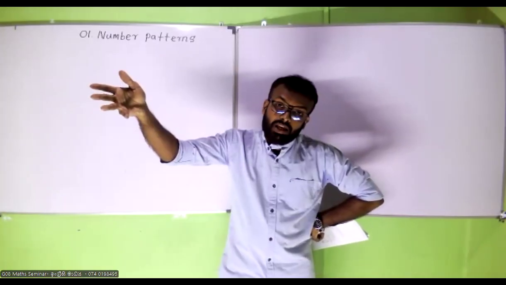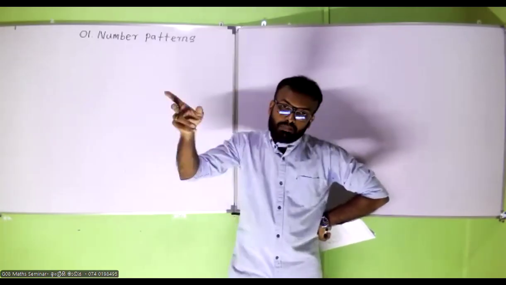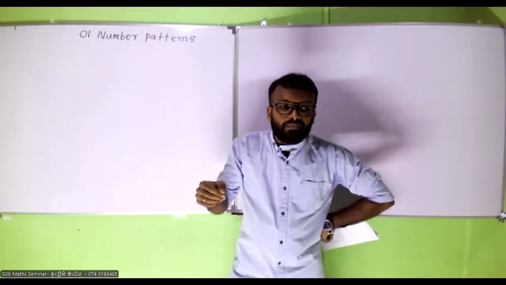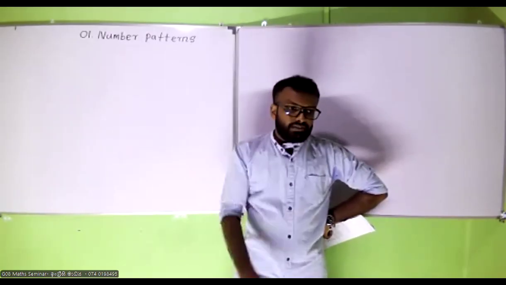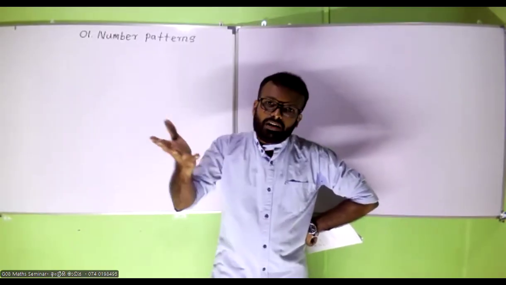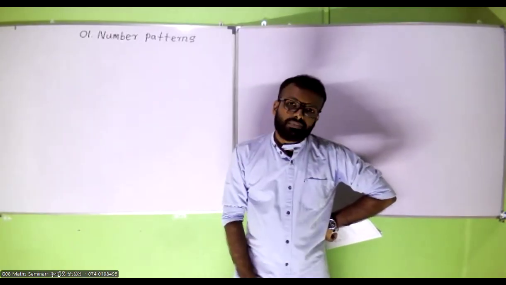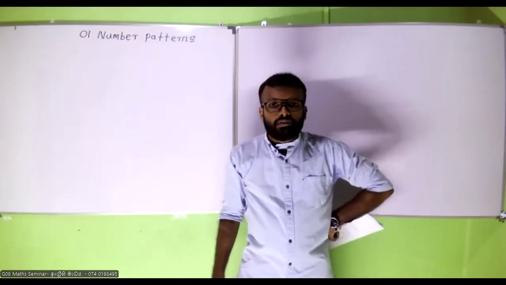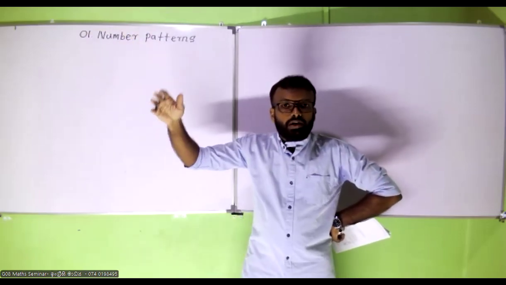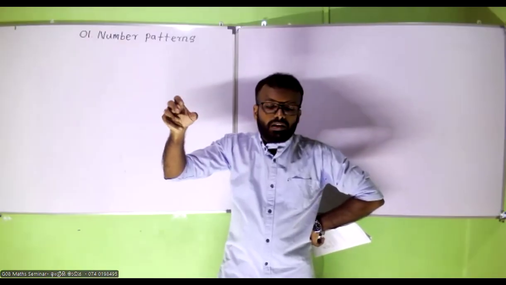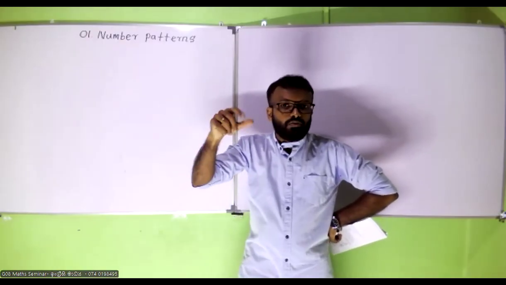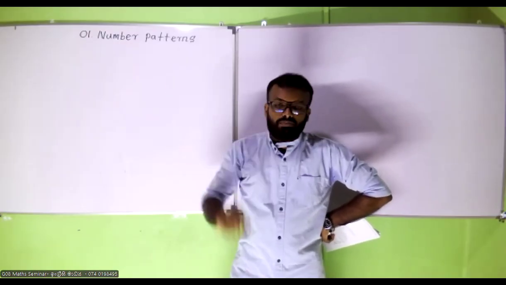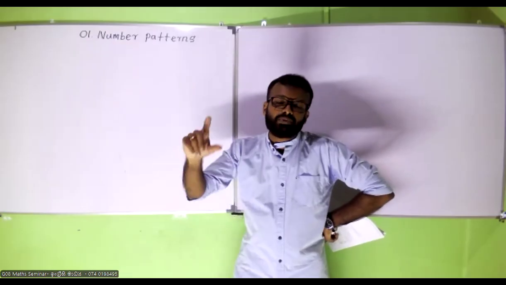Multiples of 3, even numbers, odd numbers. Divisible by 4 or 5 or 6. Divisible by 5. A number pattern which is divisible by 5 starting from 100. 100 divided by 5 is 20. 20 divided by 5 is 4. 4 divided by 5, can you do that? No. It ends up in 4.